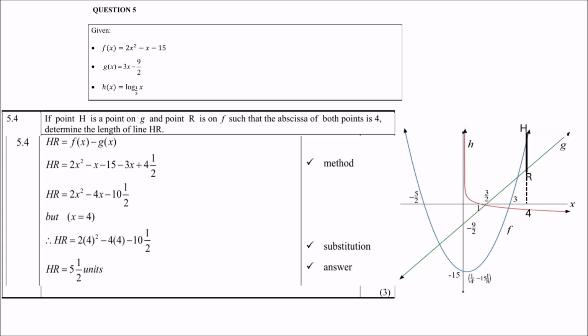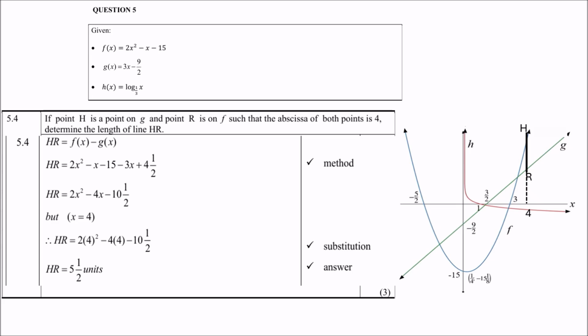Right. Now, to find the distance between 2 points, you normally subtract the 2 graphs from each other. So it's the f of x minus the g of x. And then substitute f's formula into the f of x and g's formula into the g of x. Be careful with minus g of x, both signs will change. Then simplify, and then because the abscissa is 4, you can replace x with 4, and then you get the distance of HR is 5.5.